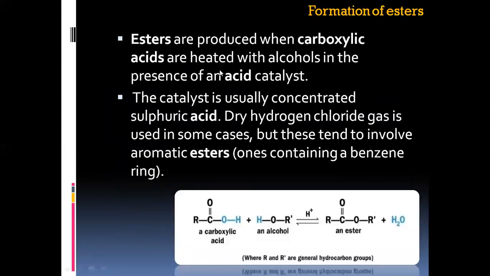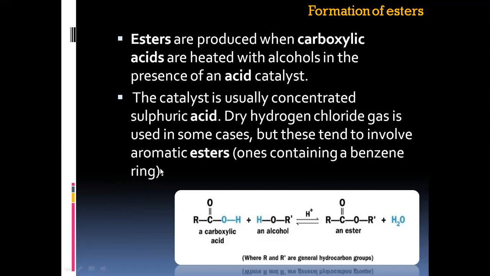Next, we have some reactions of carboxylic acids with some organic compounds. First, formation of esters, where a carboxylic acid reacts with alcohol to produce an ester. Esters are produced when carboxylic acids are heated with alcohols in the presence of an acid catalyst. The catalyst is usually concentrated sulfuric acid.